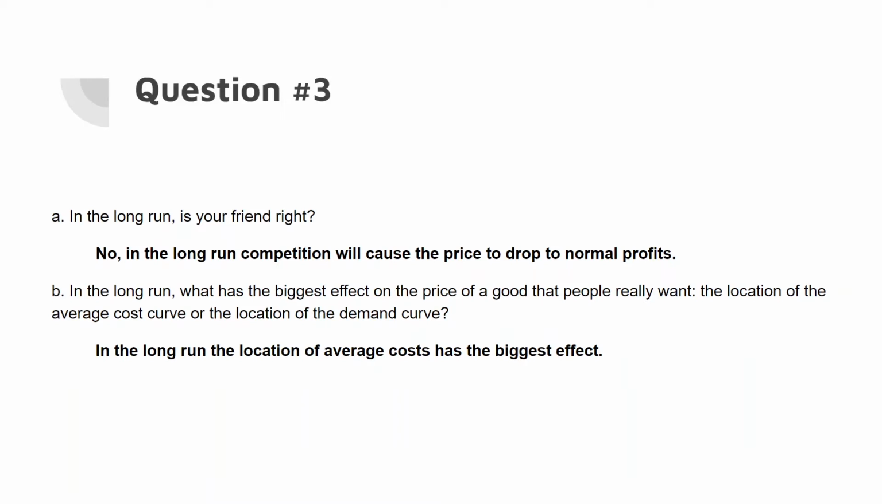In the long run, competition will cause the price to drop to normal profits or zero profits. And in part B, in the long run, the location of the average cost has the biggest effect because price in the long run is equal to the minimum average cost curve.